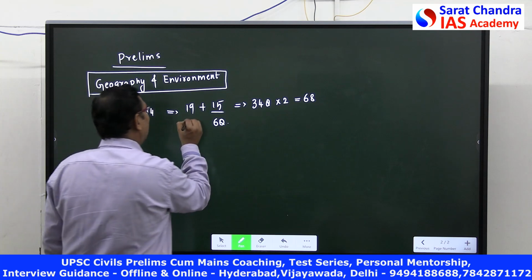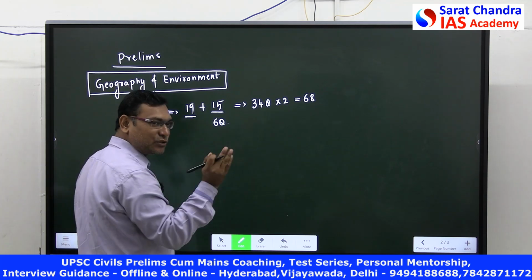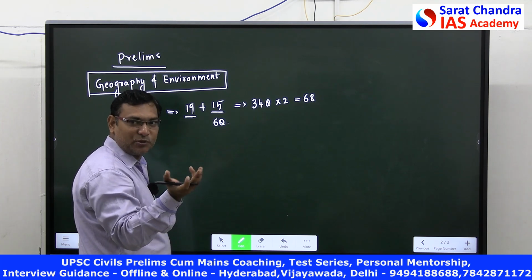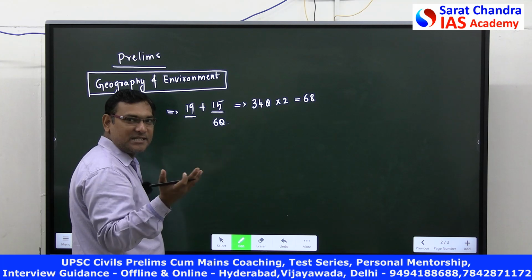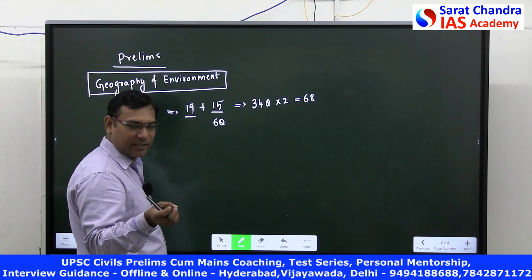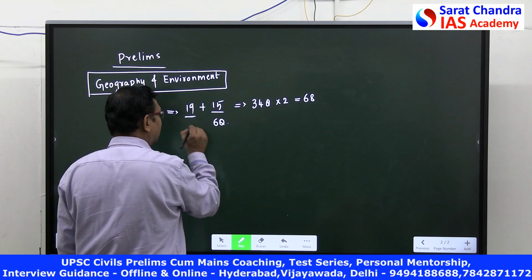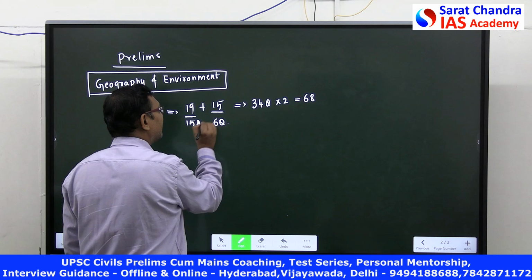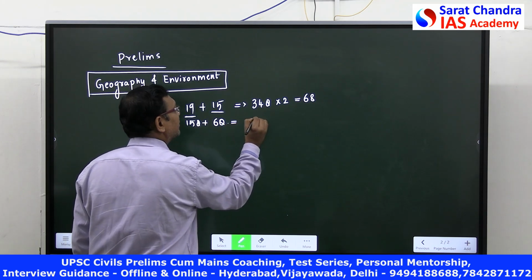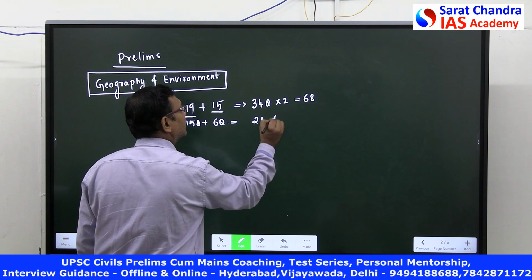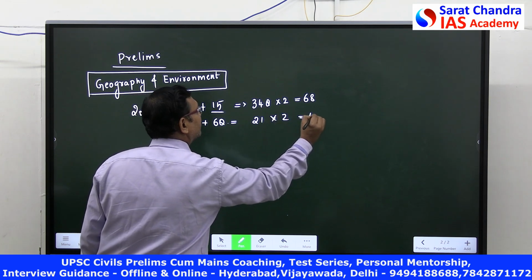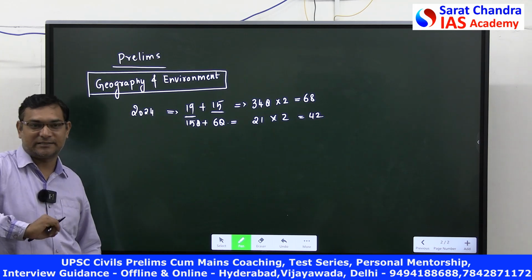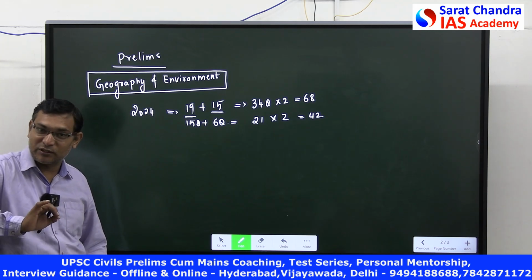In geography, there were around 3 questions which are controversial also. UPSC might have removed those questions. About the Red Sea, there was a question. Controversial questions were there. So you can answer maximum 15 questions, it was easy also. 15 plus 6, 21. 42 marks, that is easy. 42 marks you get. In 2024, this was the scenario.